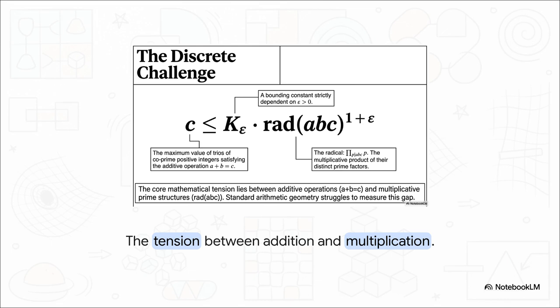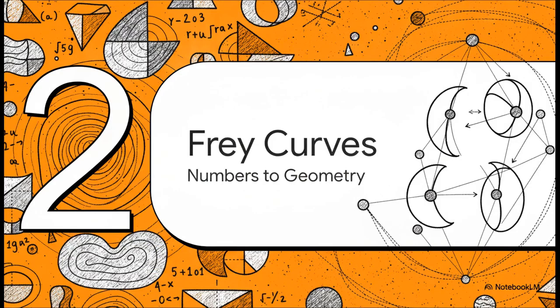The historical difficulty here, the reason this is so tough, is that standard arithmetic geometry just really struggles to measure this specific gap. It's this fundamental tension between simple additive operations and multiplicative prime structures. Basically, how do you measure the exact boundary where addition and multiplication collide? Moving right along to section 2, Frey curves and degeneration, where we map numbers directly to geometry.